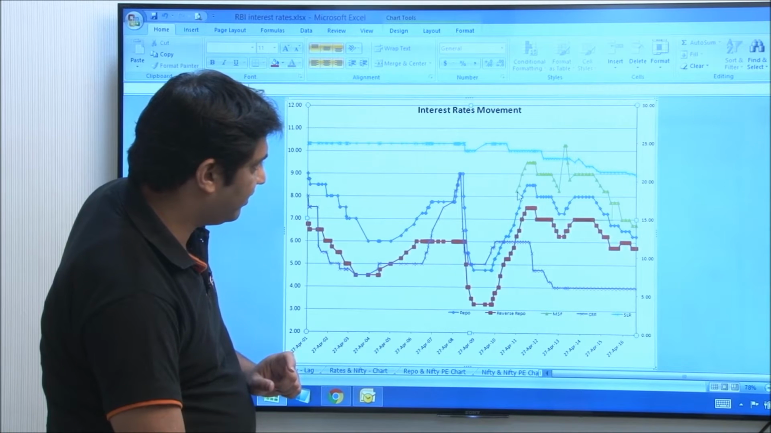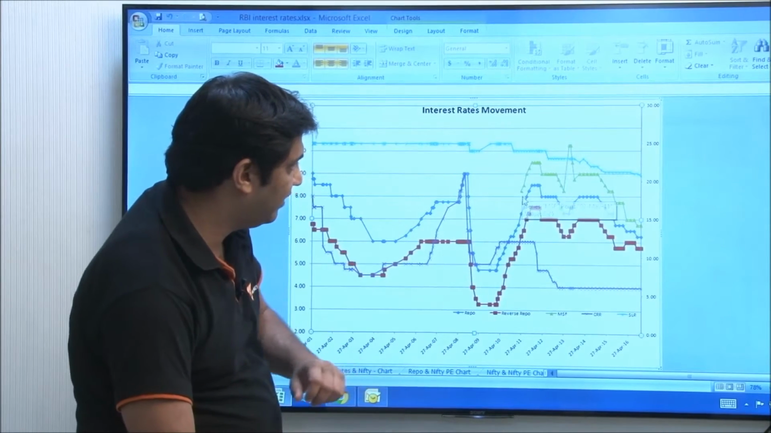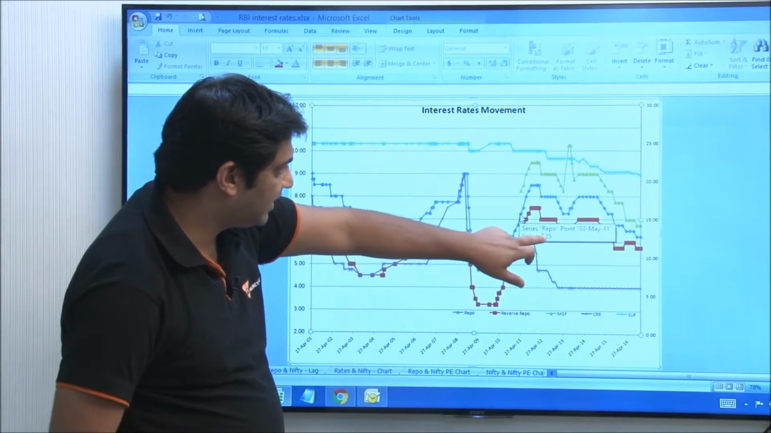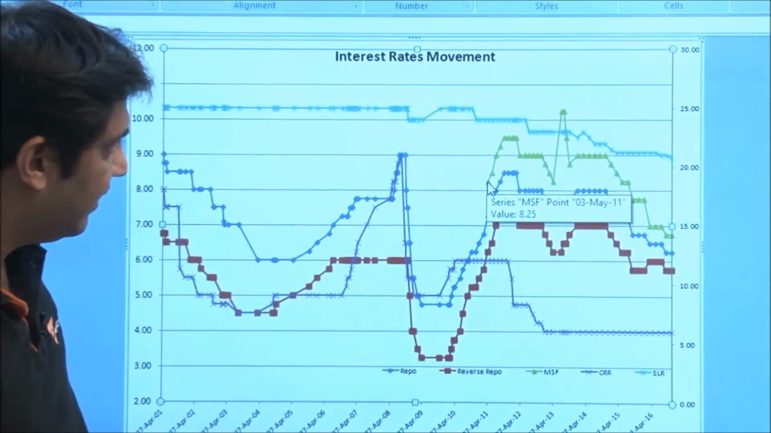So let's take this data. Here we have 8.25 MSF on 3rd May 2011. We come down, so on 3rd May 2011, the repo is 7.25. So 7.25 and 8.25.